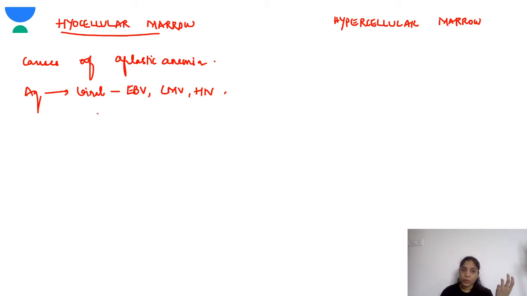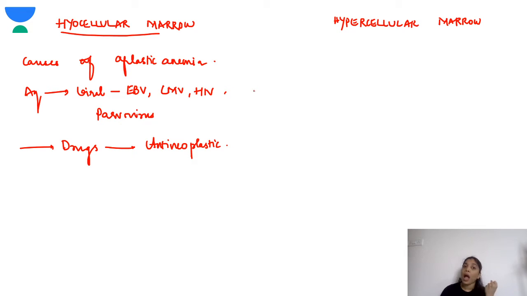And drugs, certain drugs can also cause it, especially the antineoplastic drugs. Okay, antineoplastic drugs can cause hypocellular marrow. Also various other aplastic anemia causes like Fanconi anemia, right? So these are all various causes of hypocellular marrow.